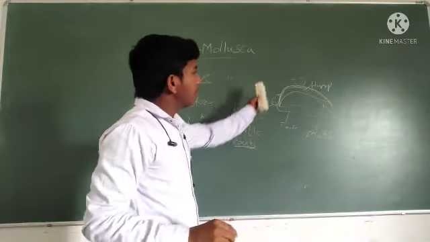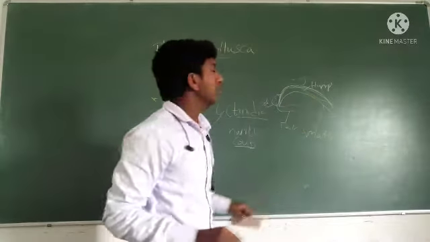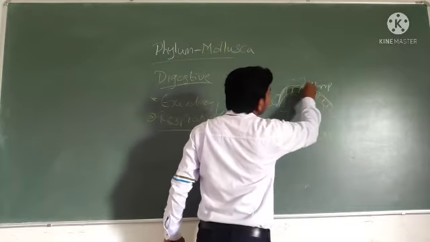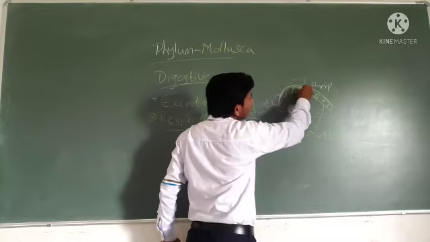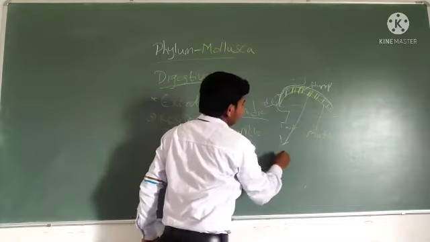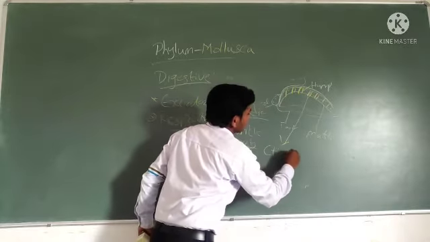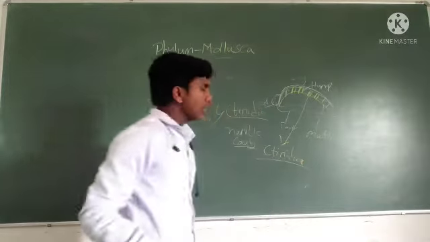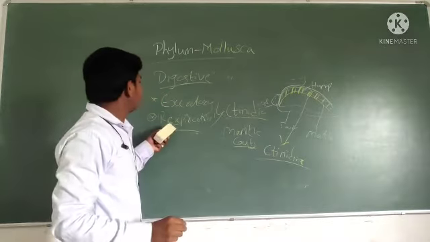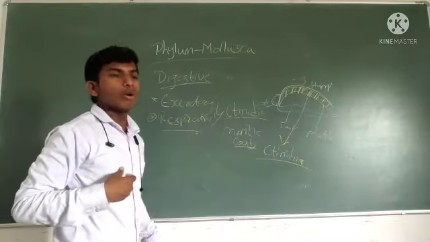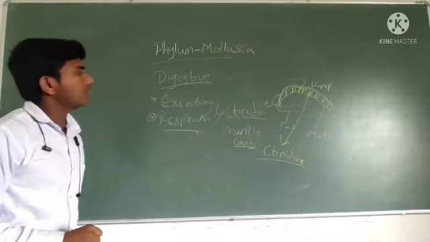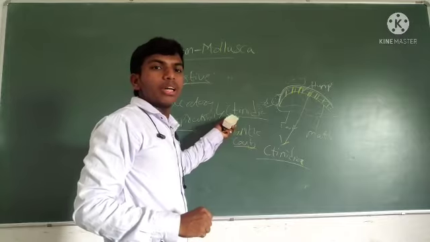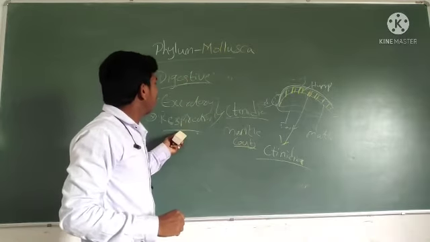In between the mantle cavity there are gill-like structures, these rows. These are called ctenidia. Ctenidia serve both excretion and respiration. Only one organ serves both excretion and respiration.